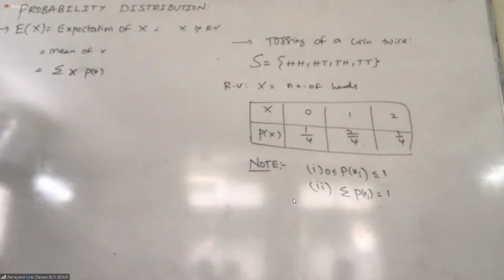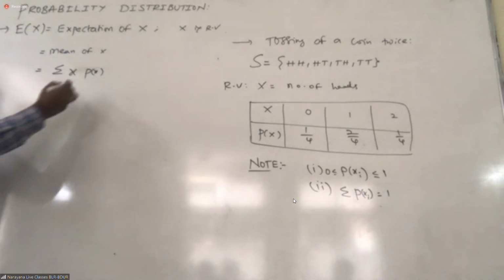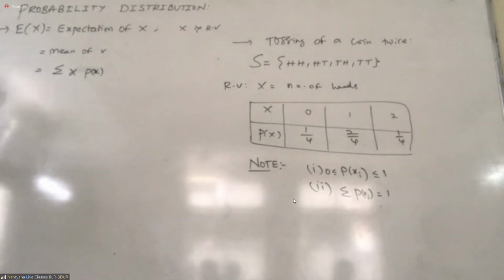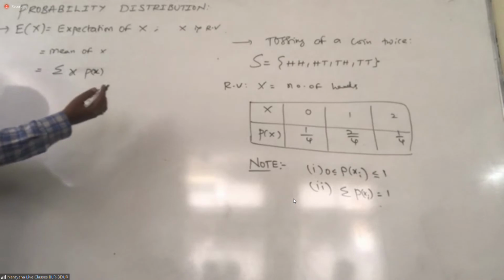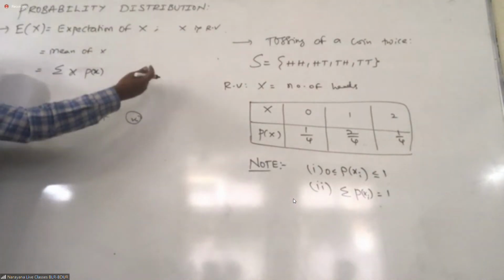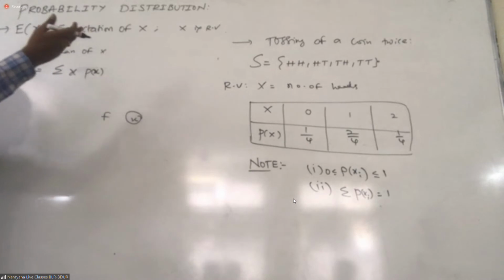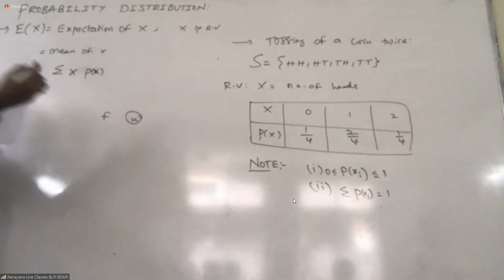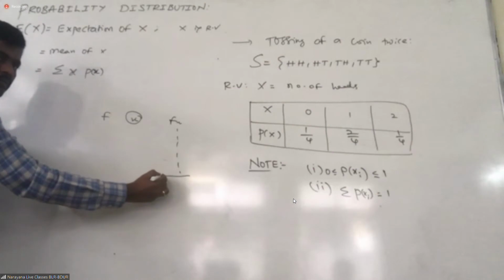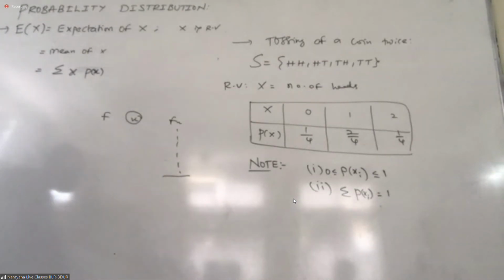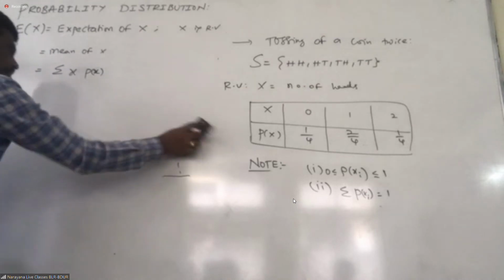Different places will have different culture, but that's okay. So expectation is nothing but sigma x into p of x. This is one point: expectation is nothing but mean. Generally in statistics, we find the mean. There will be f and there is some x. That x can be the class interval, the class mean value. Remember that. Then we find fx, and finally we find the sum. Same thing over here. Is it okay?